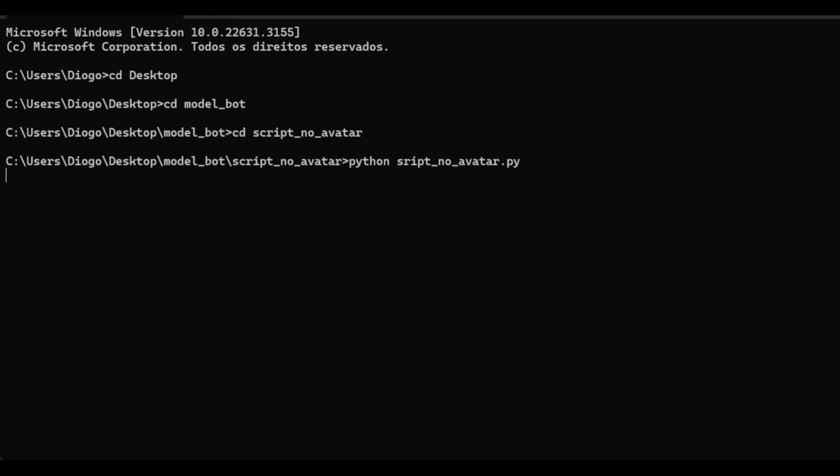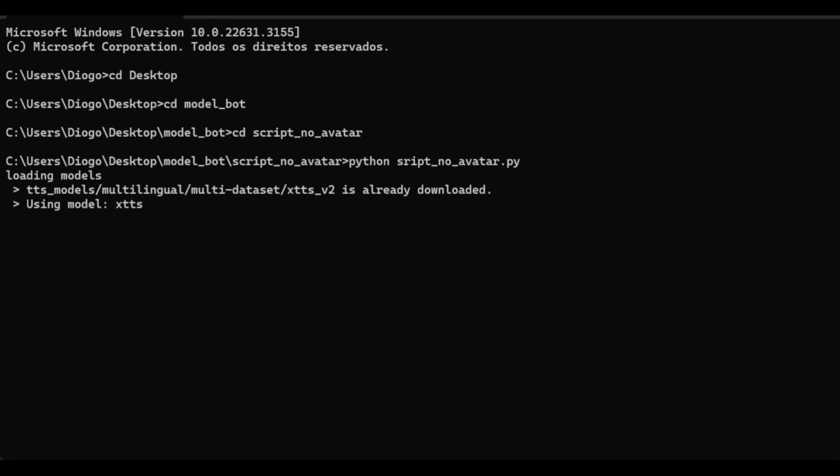First, what the program will do is load the models of the Whisper, of the LLM, and also the XTTS. There it is, the XTTS model.